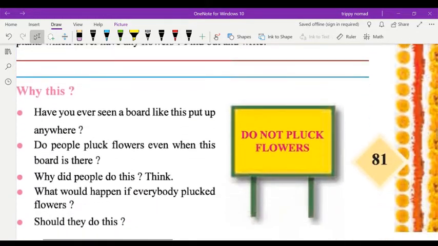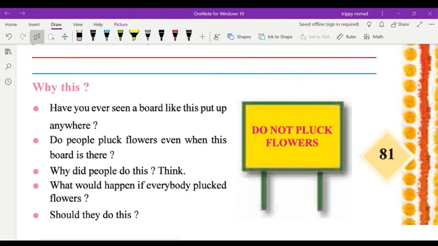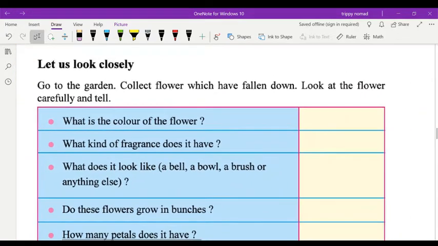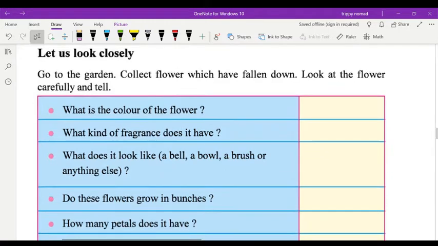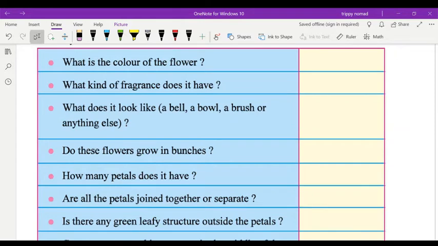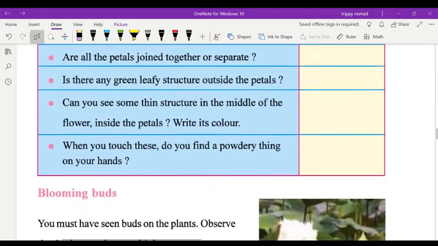Okay, now you see these answers I sent you in the PDF of page 81. Now you see here there are some questions. Go to the garden, collect flowers which have fallen down. Look at the flower carefully and tell what is the color of the flower. According to your choice, you can write which flowers you collect. Suppose the flowers are red or white in color, then smell and you will write. This is a chart you may fill according to your choice.